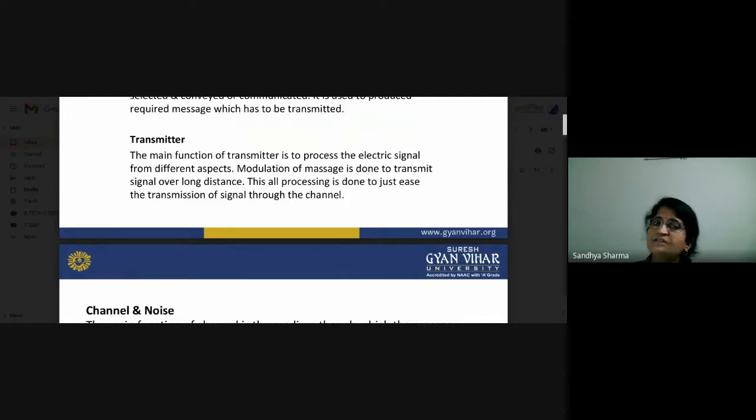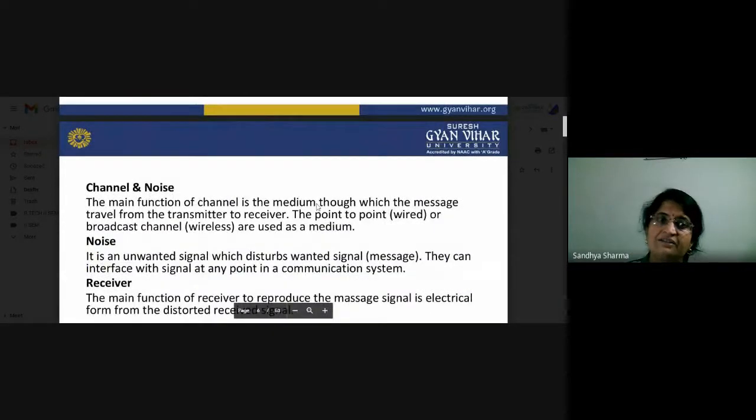If you want to transmit your signal to longer distances, these low frequency signals cannot be directly transmitted, so you have to use the channel for transmitting these signals. According to the type of channel you are using, your transmitter will work on that message signal and then convert it.